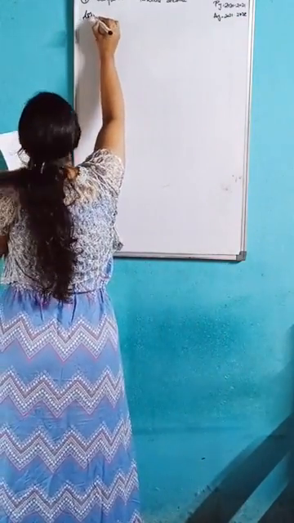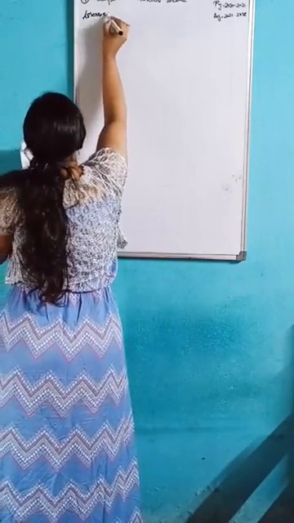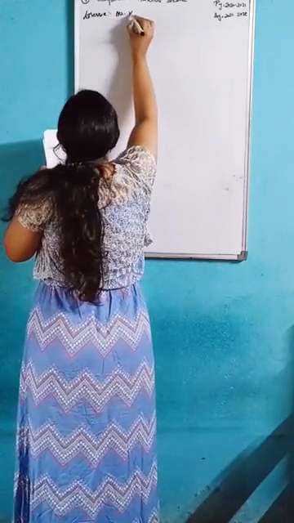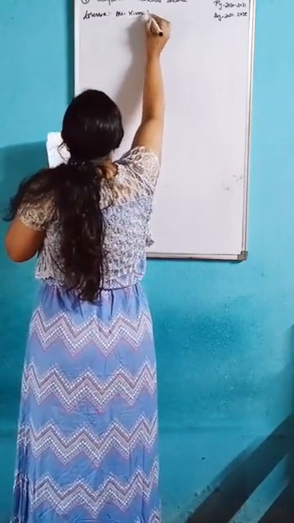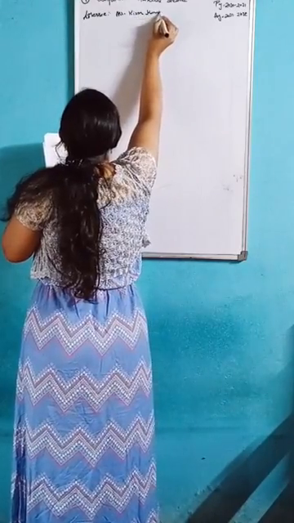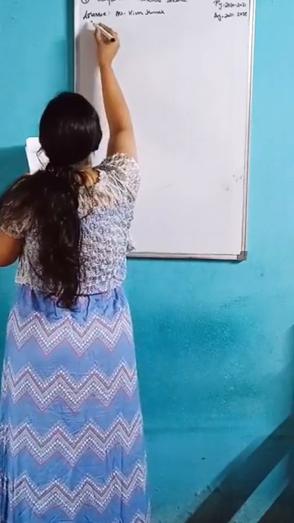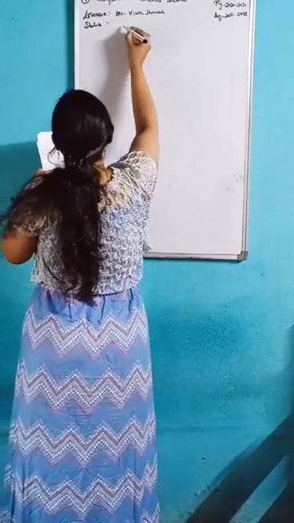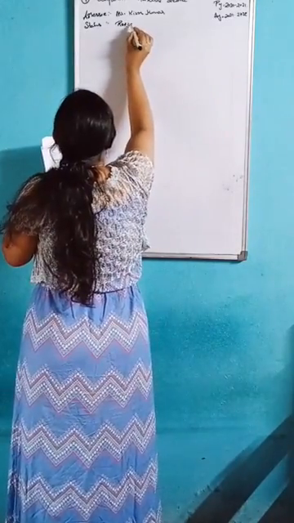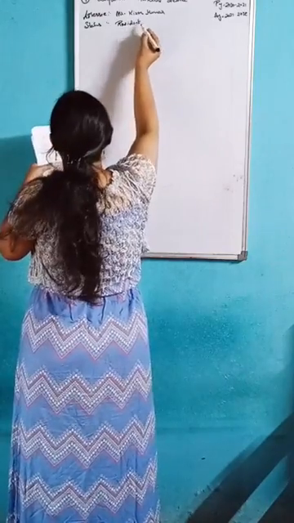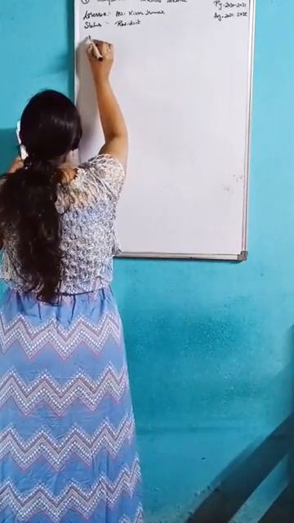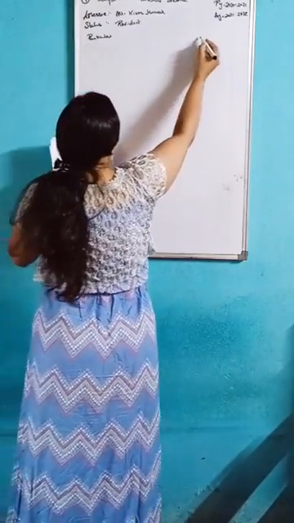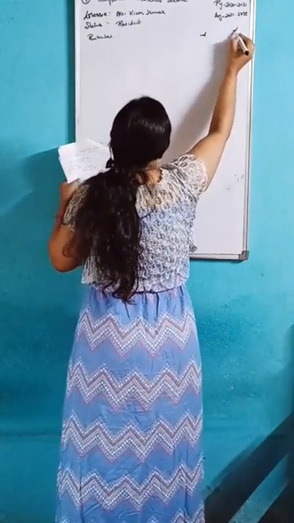Who is the assessee here? Mr. Kiran Kumar. And status: resident. Particulars and amount columns.